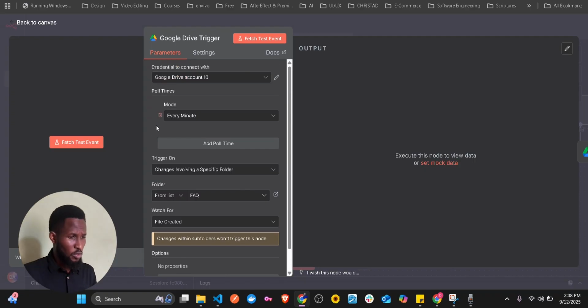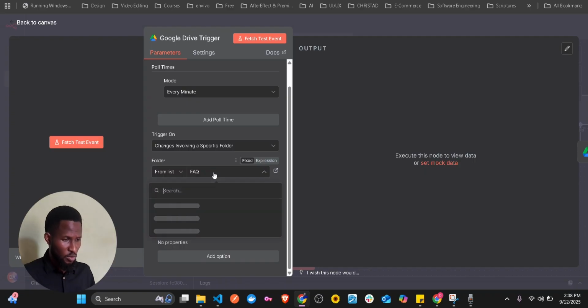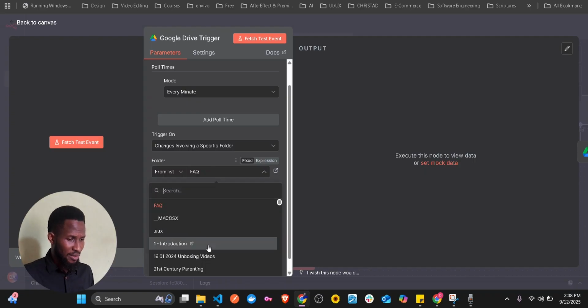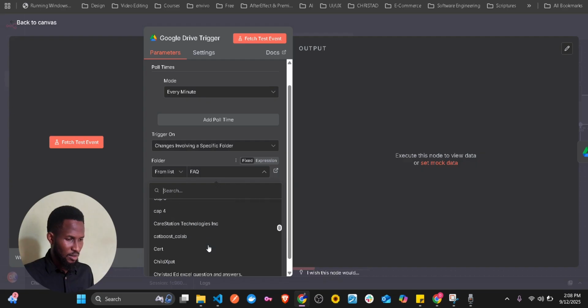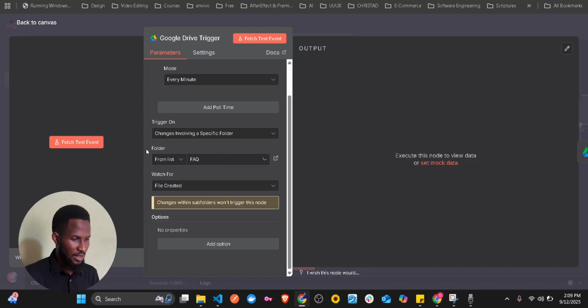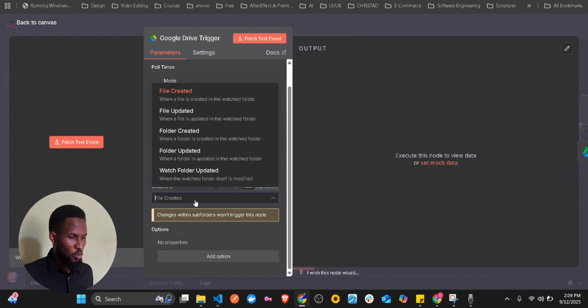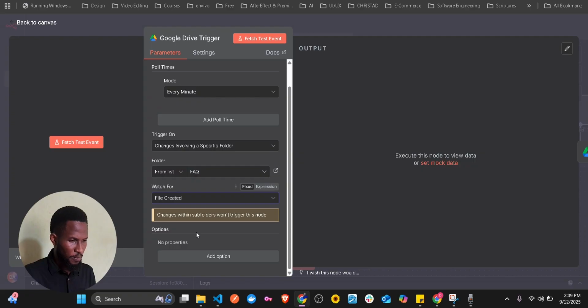So you're going to connect your credentials and then the folder. Since you're already connected to your Google Drive, you're going to have these different folders, all the folders you have here. So now I'll just look for where I have FAQ. So this is FAQ. I already selected it, and what we want it to do is to look for a file that is created. Which means if you want to add another knowledge base, you can put it there. So this is the exact one it's going to fetch.